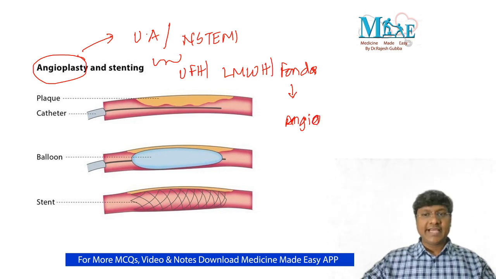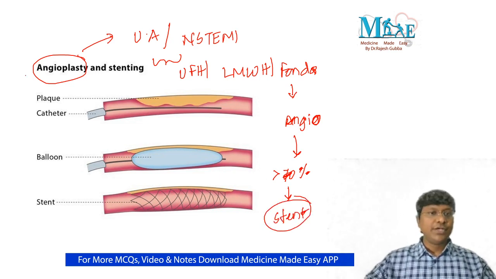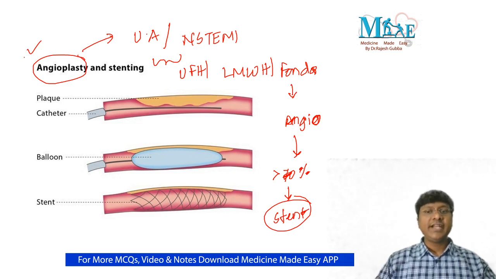If the angiogram shows blockade of more than 70%, then you need to put a stent in the patient, wherein you will do angioplasty. So angioplasty is indicated only when there is a coronary artery blockade of more than 70%.